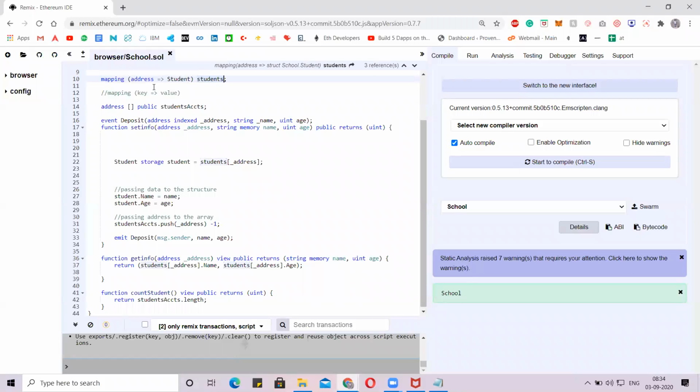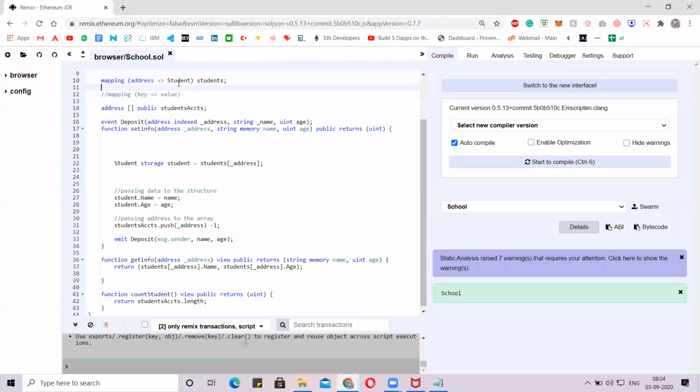So when we call this key, we get this student value from the students table. In the students table, we have an array where we are storing all the data from the structure.